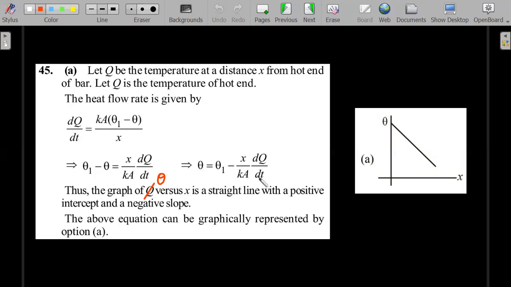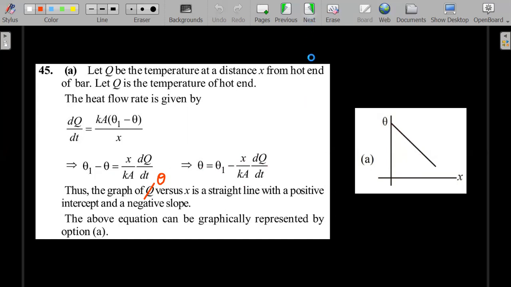Here m is this entire number. Remember, dQ by dt is a constant in a single rod, right? Whatever enters should leave. So this is plus c. This is a pretty simple straight line with a negative slope. So you should have selected option A.